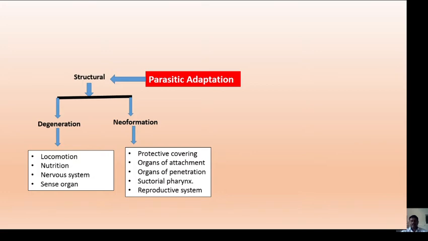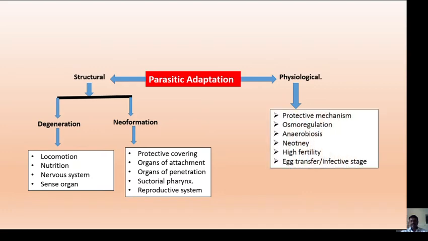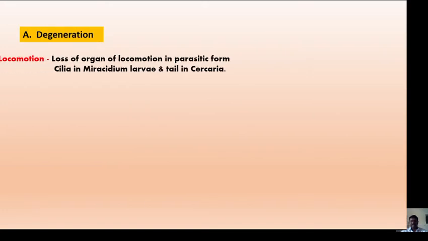In another view, there are some physiological adaptations that also take place within the parasite body, and these are protective mechanisms, then osmoregulation, special osmoregulation, then anaerobiosis, then neoteny, high fertility, and egg transfer or infective stage transfer. And these are the physiological adaptations that take place within the parasitic body. Let us see one by one. First of all, the structural adaptation, in which the degeneration.